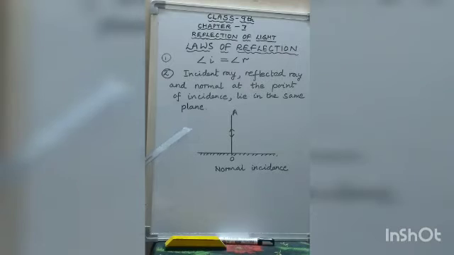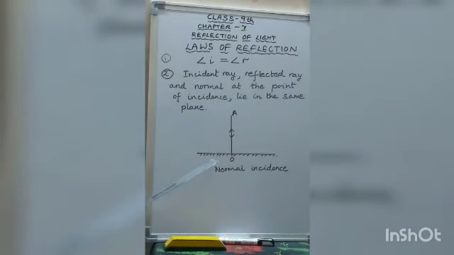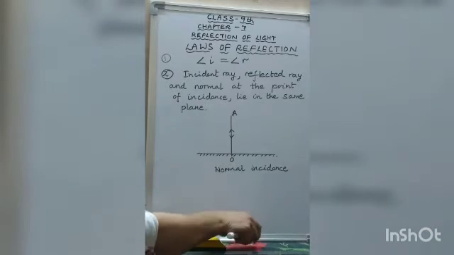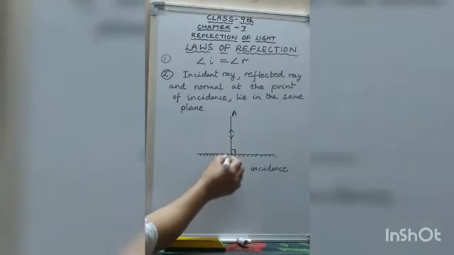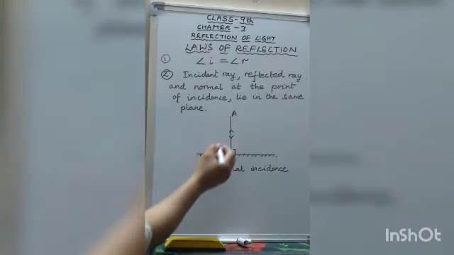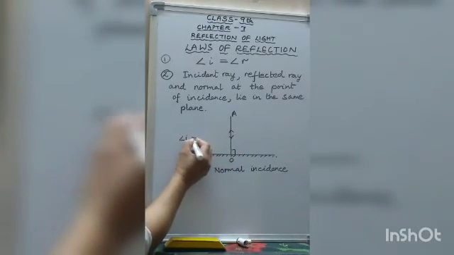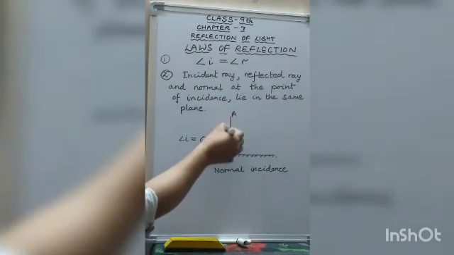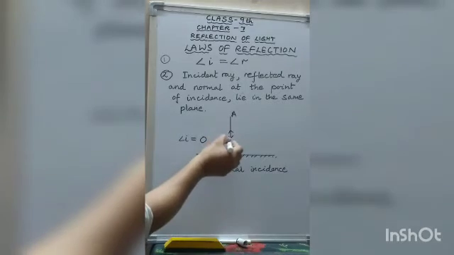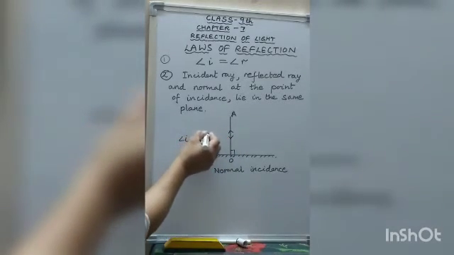Now children, this is the special case when the light is incident normally on the plane mirror. Normally means at an angle of 90 degrees. It is falling at 90 degrees. So how will it go? The angle of incidence in this case will be 0, because the normal is also this and the incident ray is lying on the normal. So the angle between both of them is 0 degree.